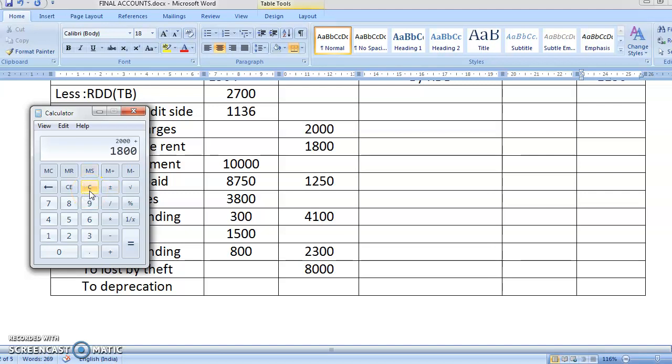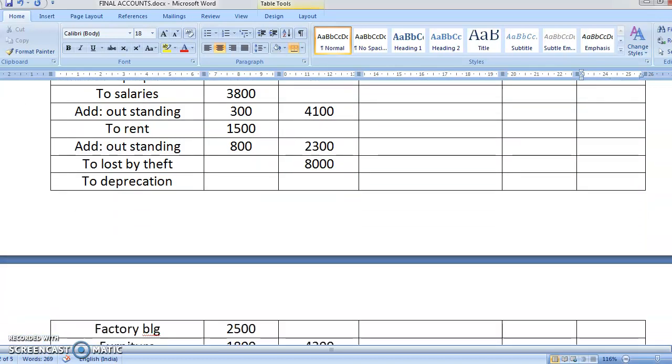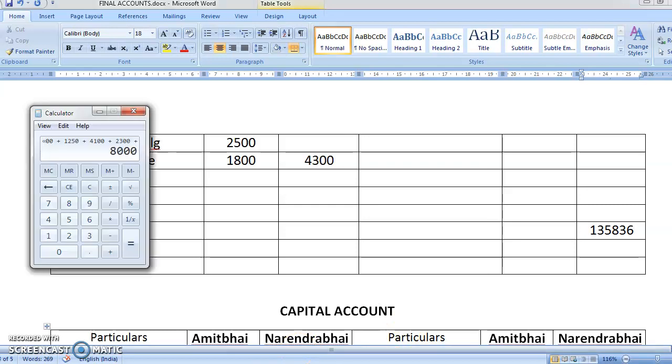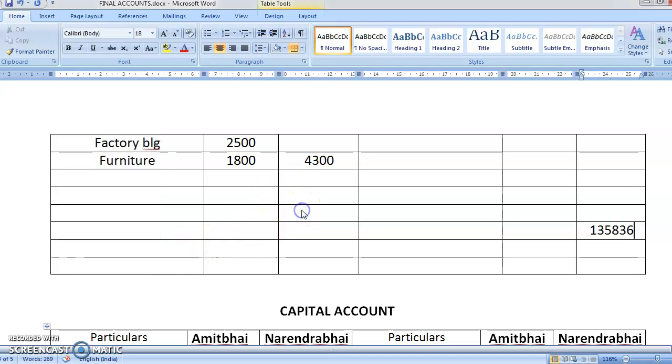2000 plus 1800 plus 1250 plus 4100 plus 2300 plus 8000. Okay, anything else? Yes, below there is also depreciation. So what is your total of depreciation? Plus 4300. So your total is coming to how much? 23,750. So you'll write here 23,750.